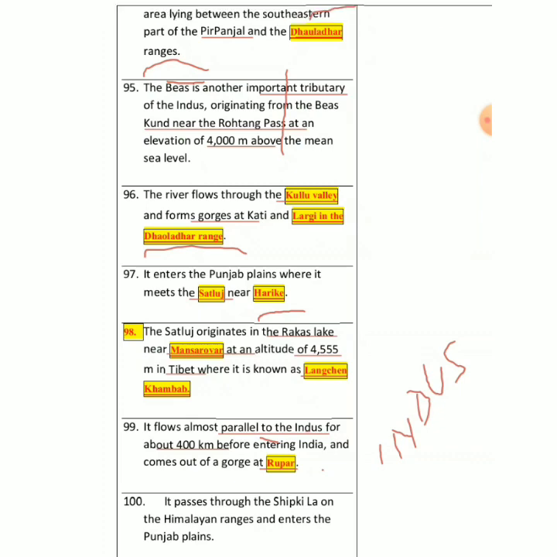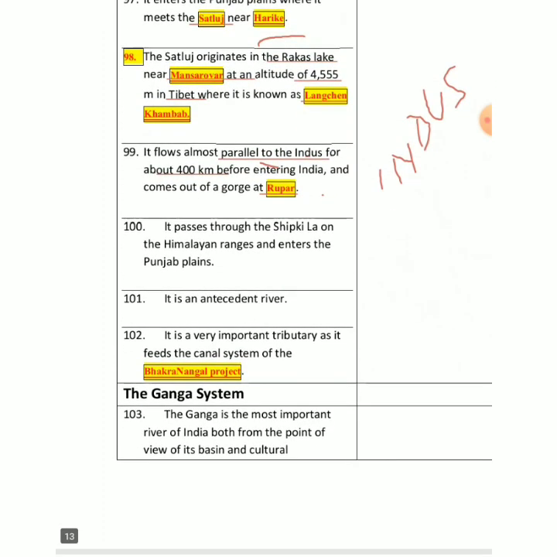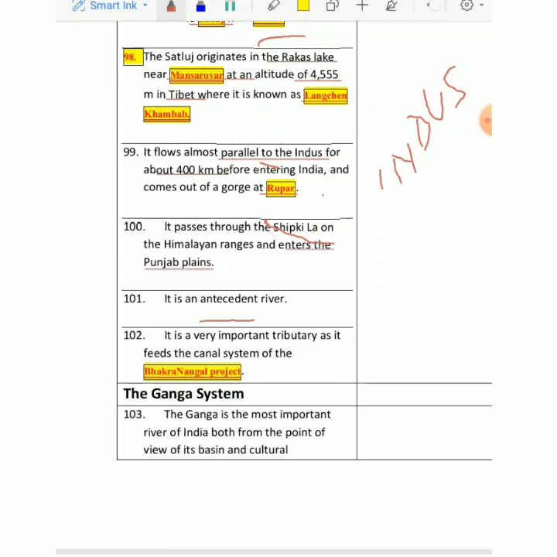So it enters there. Then we have a very important glacier that is called Shipikila. It passes through that gorge. Then it is in Himalaya and enters into the Punjab plain. Basically it is an antecedent type of river.